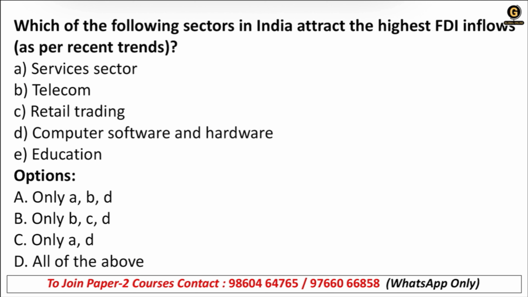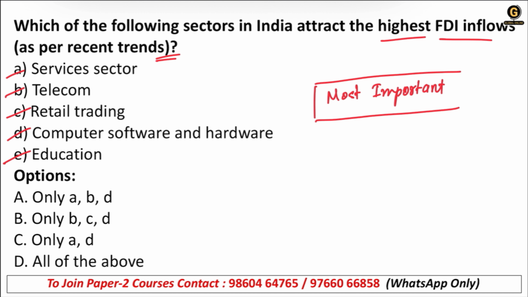Next, which of the following sectors in India attract the highest FDI inflow as per recent trends? Service sector, telecom, retail trading, computer software and hardware, and education. See, this question is most important. Make it most important.